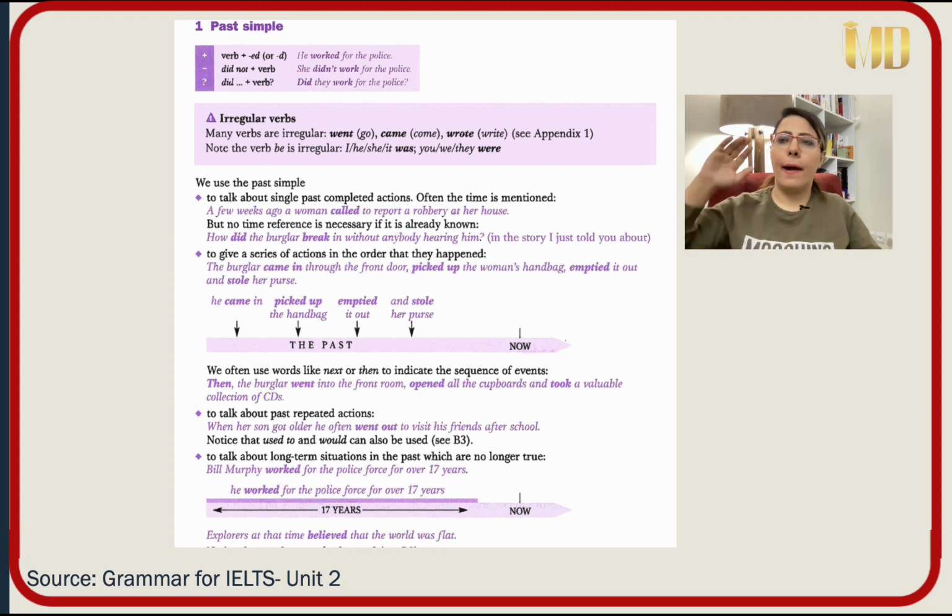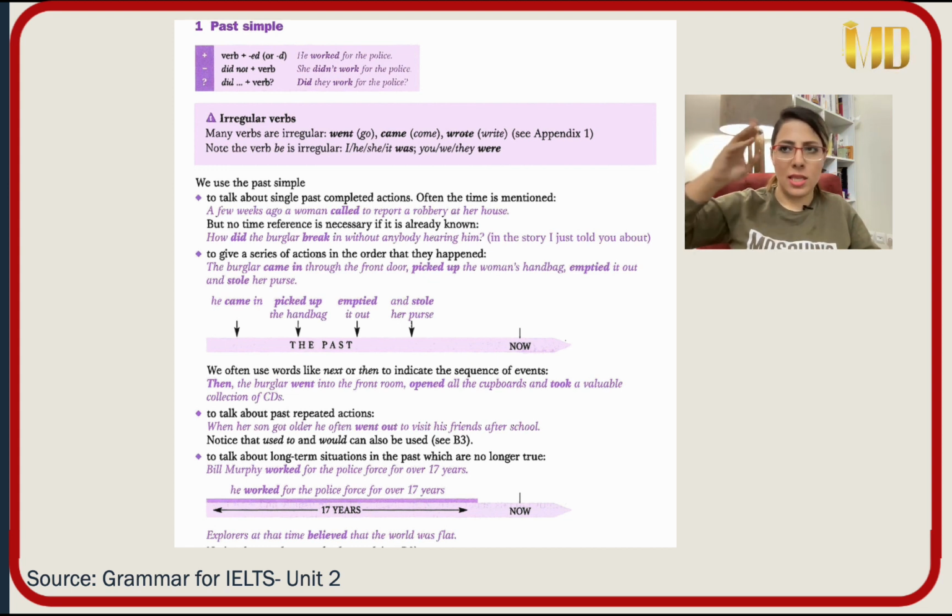For example, I met my friends yesterday. I read a book yesterday. I called my mom yesterday. They are single past completed actions in the past.